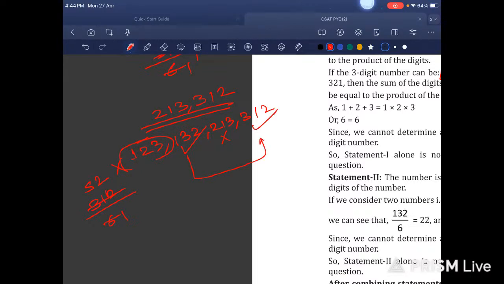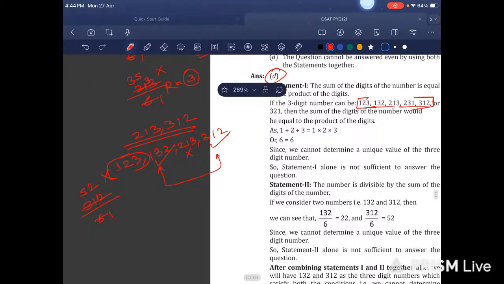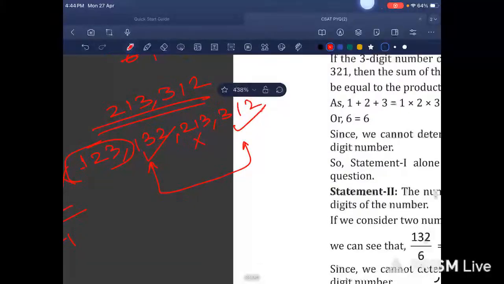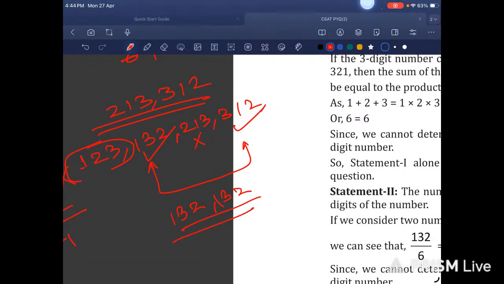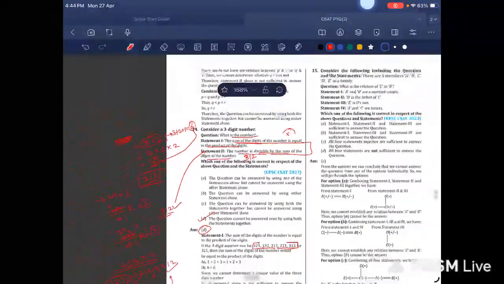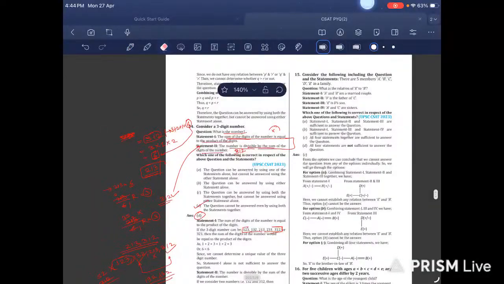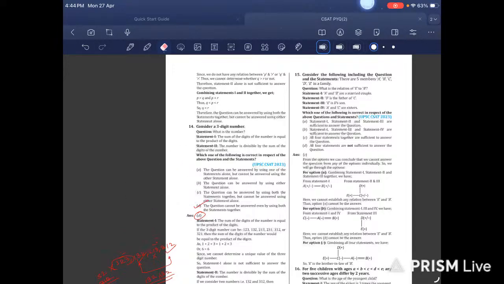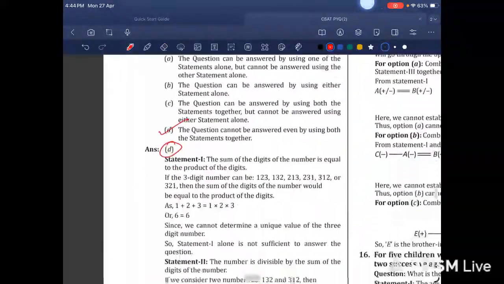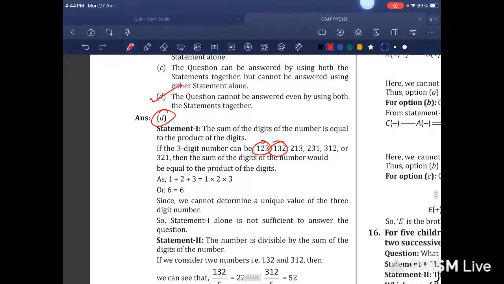So here we get two numbers that are completely possible if we combine these two statements. That means we are not quite sure which number is correct. We get 312 also, and we get 132 also. That means by using both the statements we cannot get to our answer. So this example really checks your thinking level and peace of mind in the actual examination, because there are many possibilities in this. Let us see what possibilities they have given: 1 2 3, 3 1 2, 1 3 2, 2 1 3, 2 3 1 and 3 1 2.